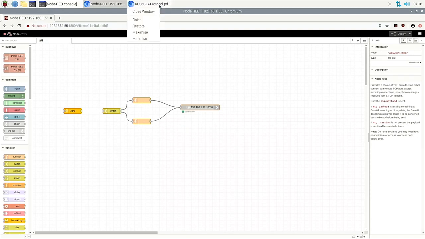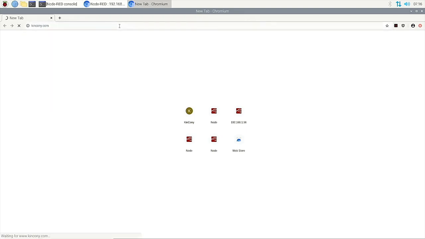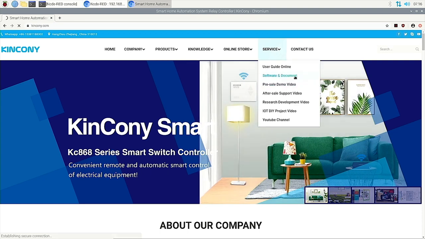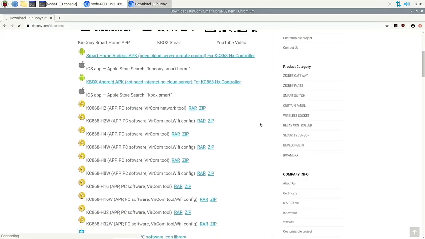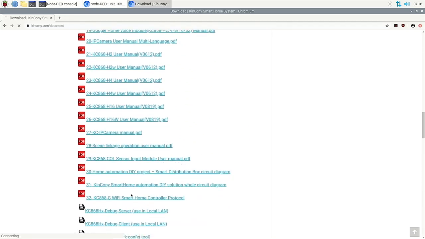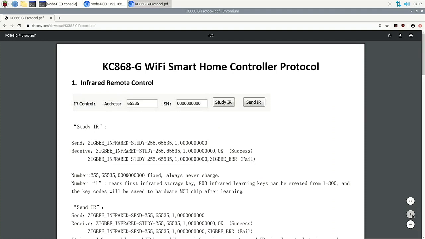So we just open our website. You can visit KinCony's website, then you can see this gateway's protocol. We will search for how to send the RF signal, under software and documents, and find the KC868-G Wi-Fi smart home controller protocol. And open it. We can enlarge it.